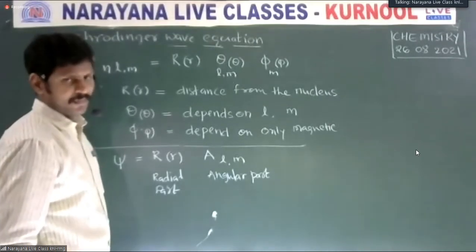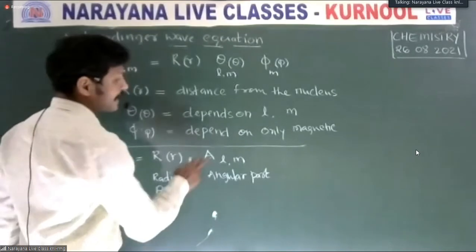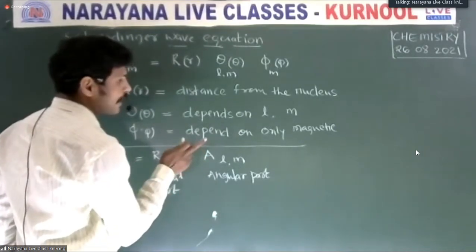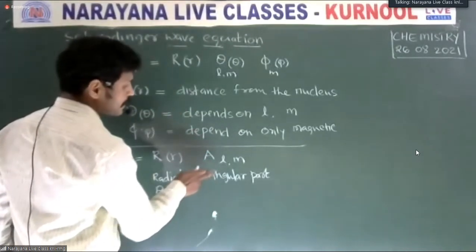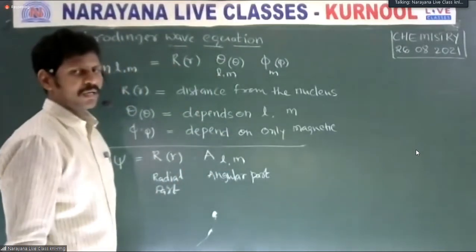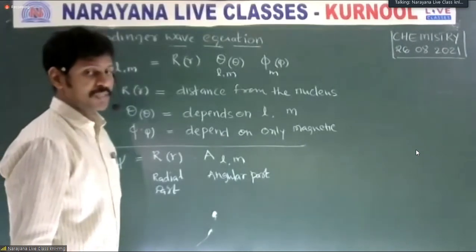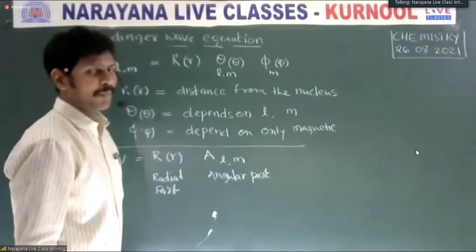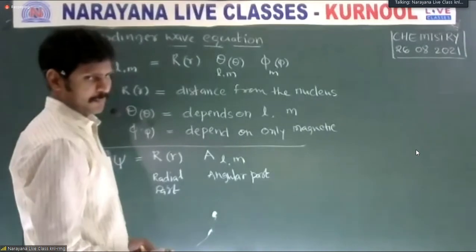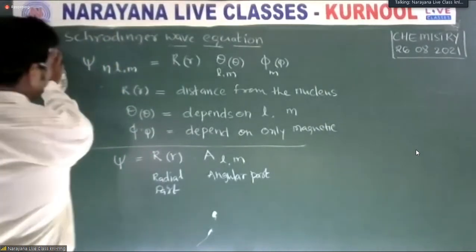Radial part r. What is r here? Distance from the nucleus. A is the angular part, which depends on L and M. What is L? L is said to be azimuthal quantum number. M is said to be magnetic quantum number. Is it clear?